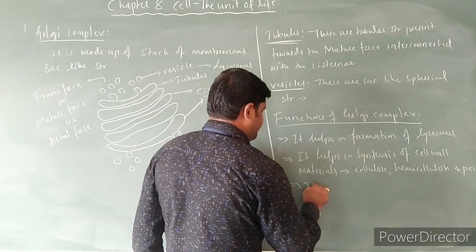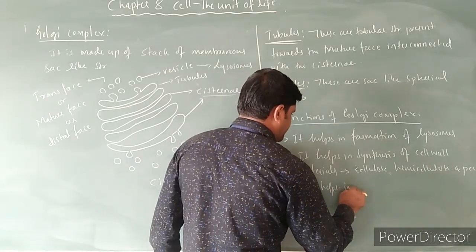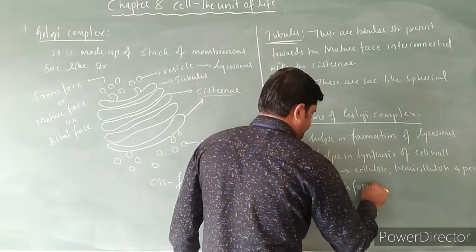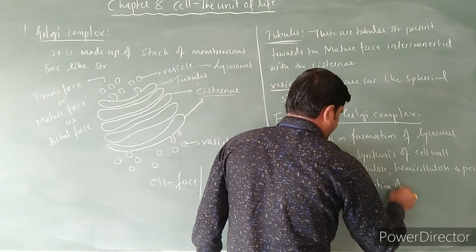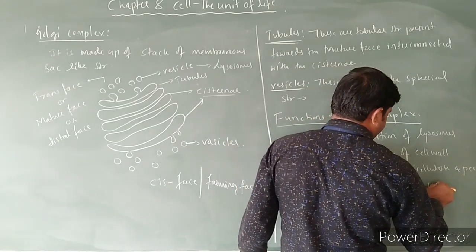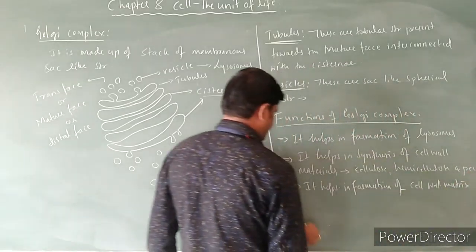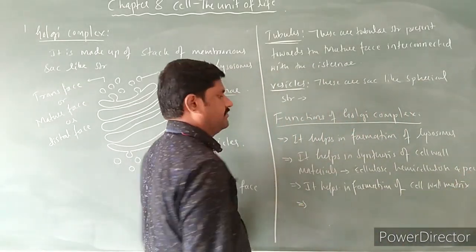It even helps in the formation of the cell wall matrix. That is also done over here.